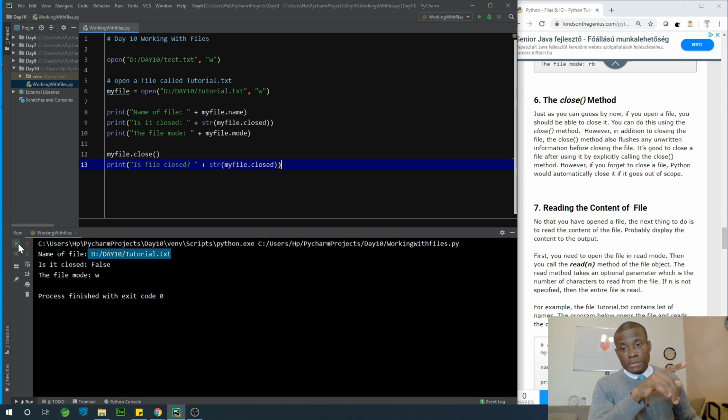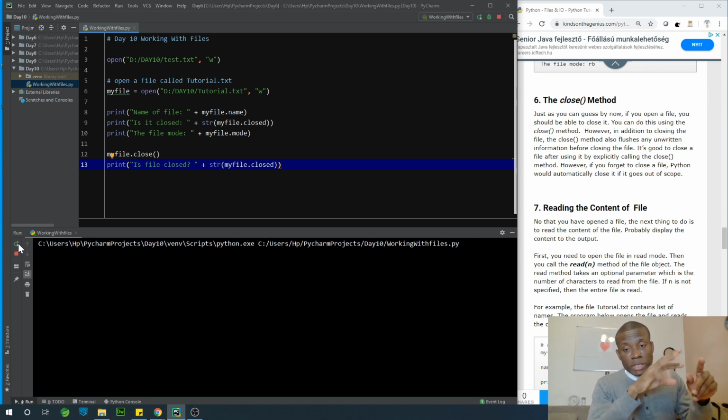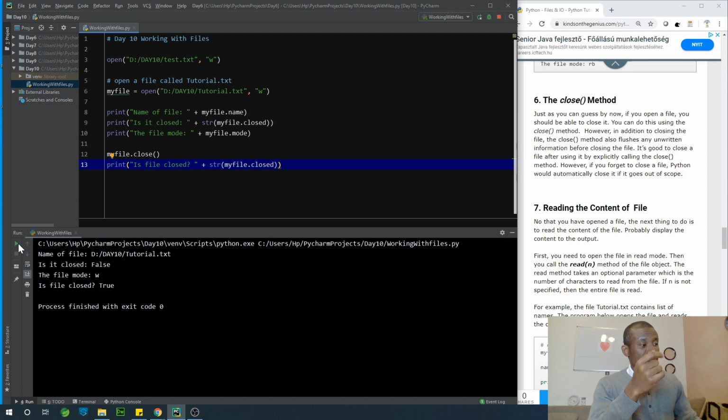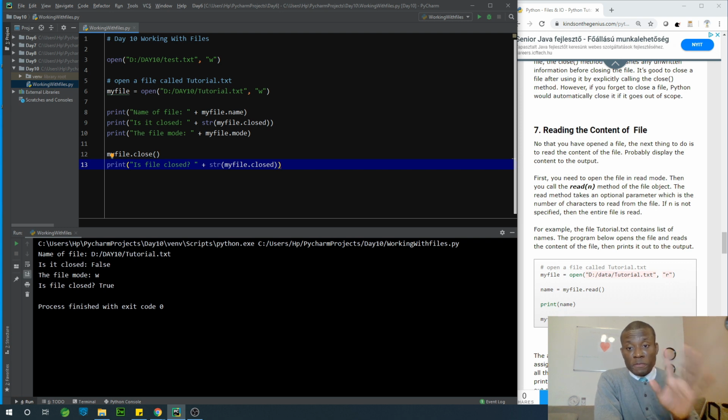So I'm going to run it at this point. I would like to remind you to type out this code yourself, change up things a bit and see how it is. So at the end of the day, when I executed file.close, it tells me file is closed, is true, all right? All right, let's now go to the fun stuff now.